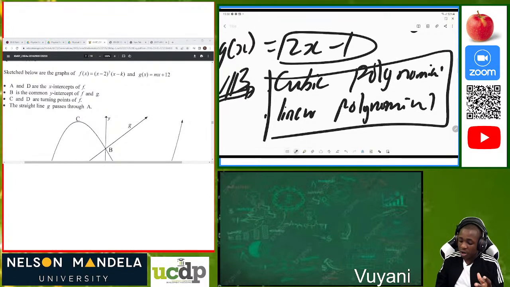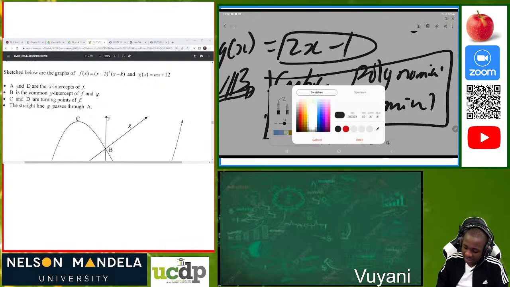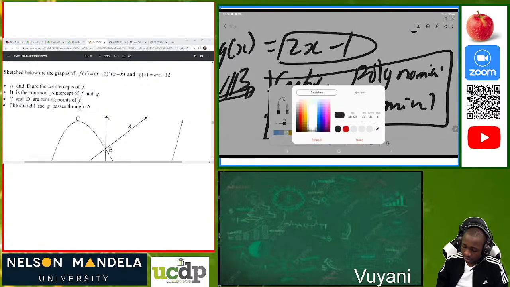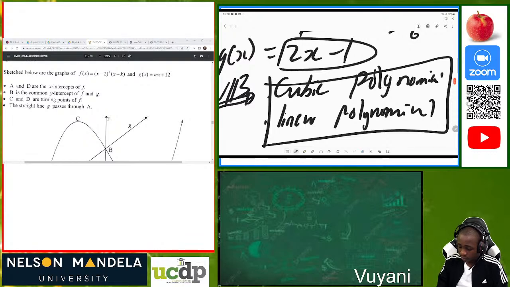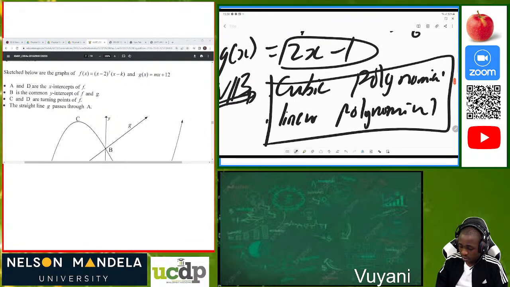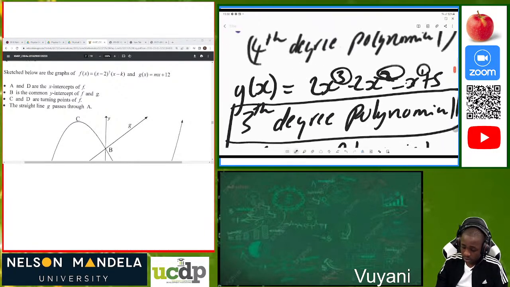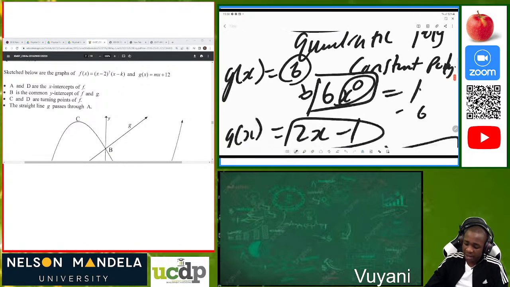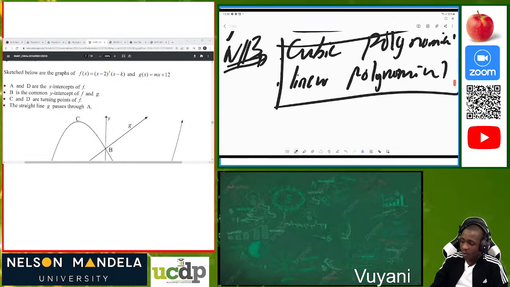The cubic polynomial is the one which has a third degree, which I just illustrated here. So these two are what is important.